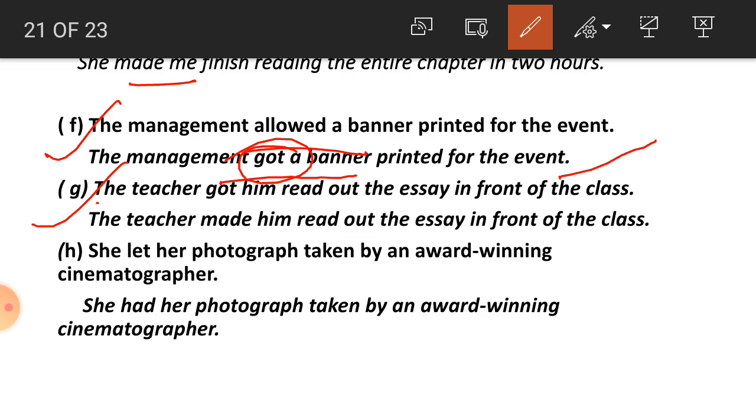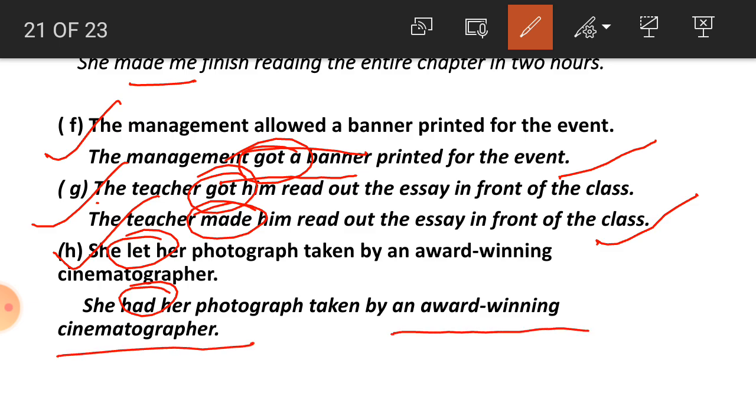The teacher got him read out the essay in front of the class. So got is the incorrect word. What will be? The teacher made him read out the essay in front of the class. Number H. She let her photograph taken by an award-winning cinematographer. So student, here let is the incorrect word. What will be the correct one? Had. She had her photograph taken by an award-winning cinematographer.